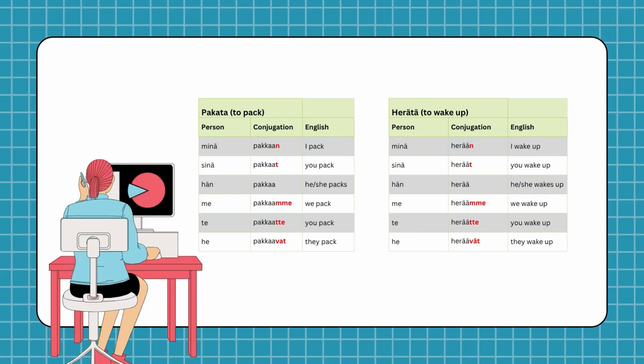Also in herätä, we don't add any additional a or ä to the basic form because there are already two a's in hera. In pakata, already two are there. So we don't add any additional third letter a. Also, pakata changes into pakkaa because of the KPT changes.